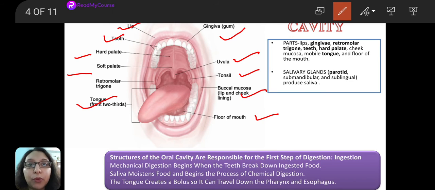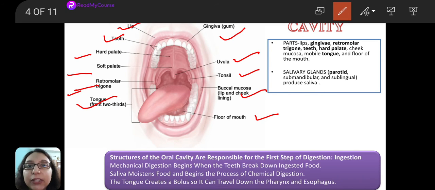So these are some of the important structures which are present in the oral cavity. Another important structure we have is the retromolar trigone. The retromolar trigone is the part which is attached to the posterior most part of the teeth, that is the wisdom teeth or the molars. Right from the back side of the molars, tissue extends and connects the upper teeth with the lower teeth. That particular part is known as the retromolar trigone. Retro means at the back, because it is situated posterior or at the back of the molars, it is known as retromolar trigone.